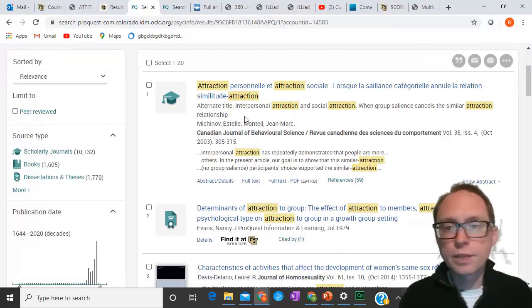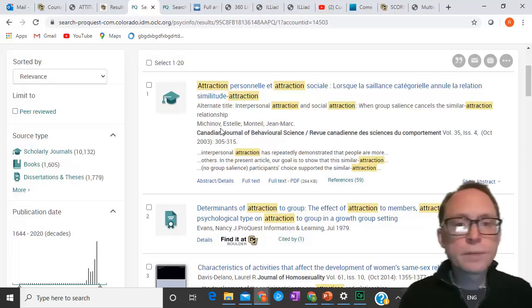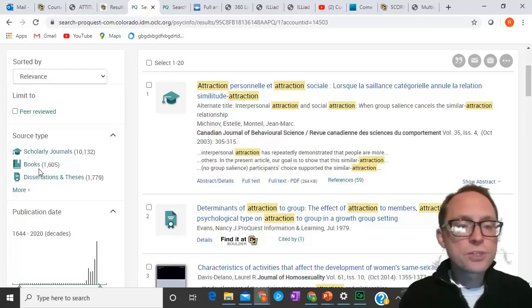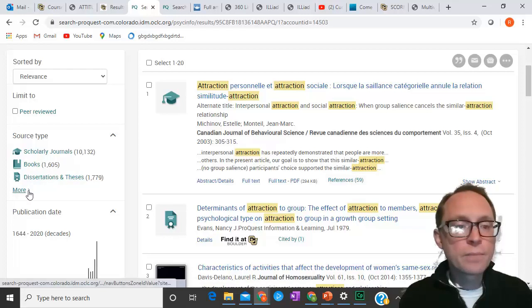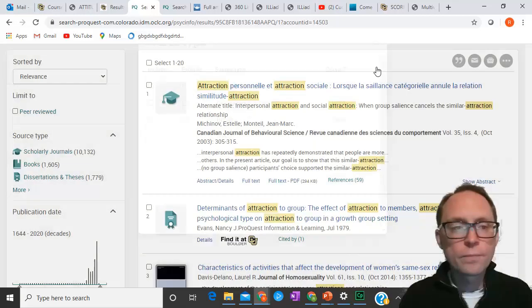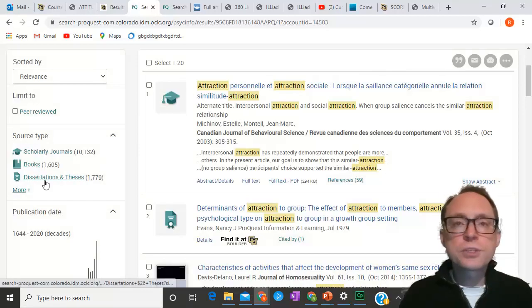In fact, it looks like it's going to give me stuff in different languages even, right? Over here, we see we have scholarly journals. We have over 10,000 different ones about attraction. Separate books, 1,600. Dissertations and theses, I've got those. Let's see if they're going to give me any more. That's all they're going to give me. Good. Dissertations and theses are awesome.